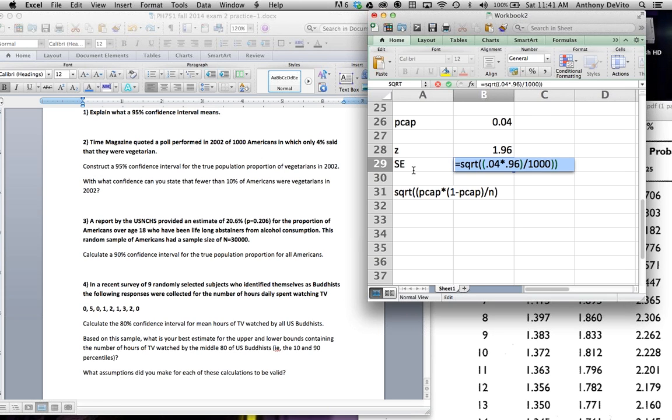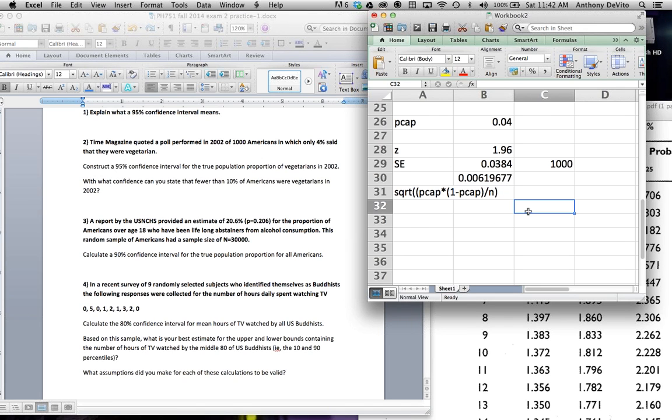Well, I'm going to do this in two steps, rather than go nuts. 0.04 times 0.96, and we have 1,000 as our sample size. So the square root of the top of our equation divided by this comes out to be 0.006. That looks like the right answer to me. I'm not sure what I did there in that formula that it didn't agree with, but funny, it worked out earlier. Maybe I'm doing this too long. Okay, so anyway, here we go.